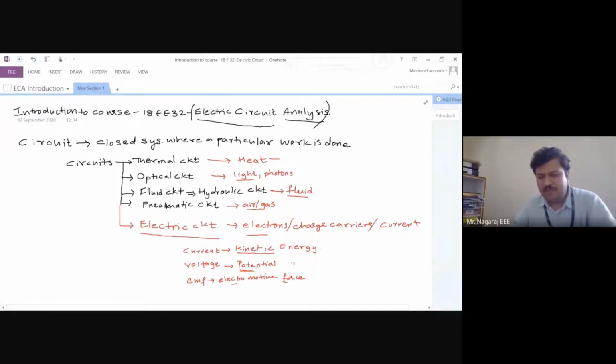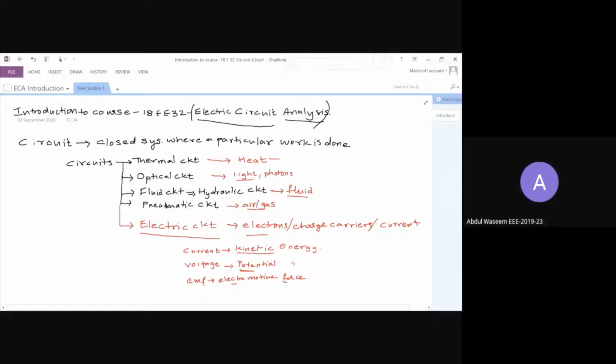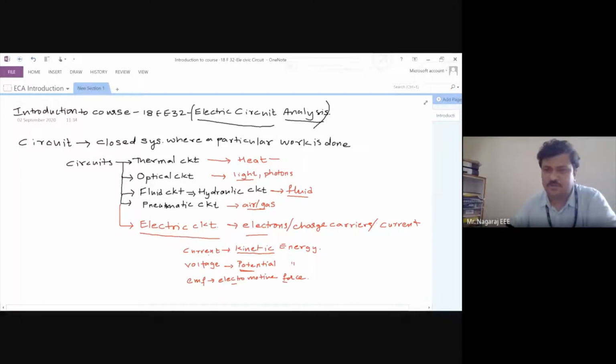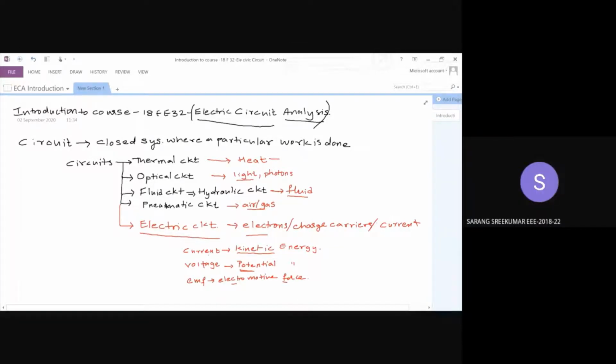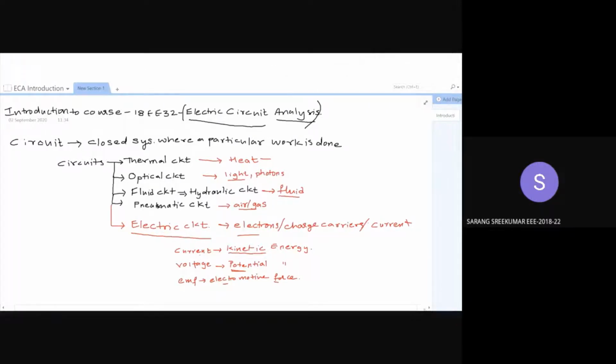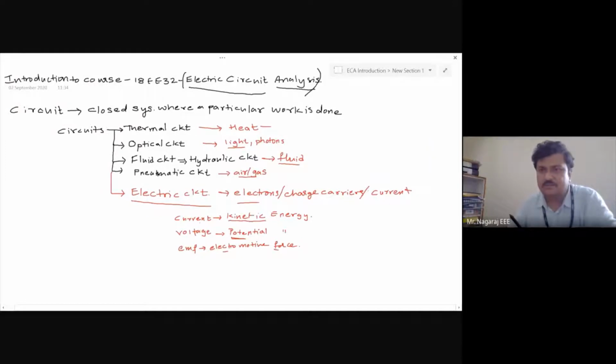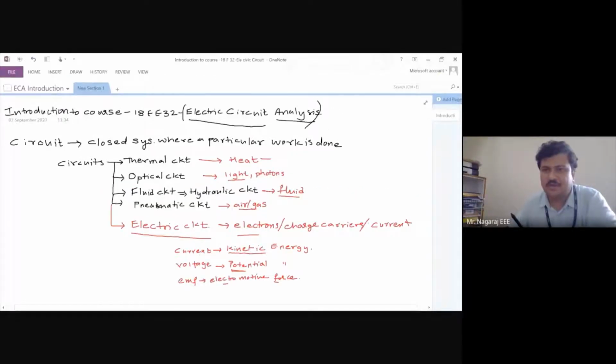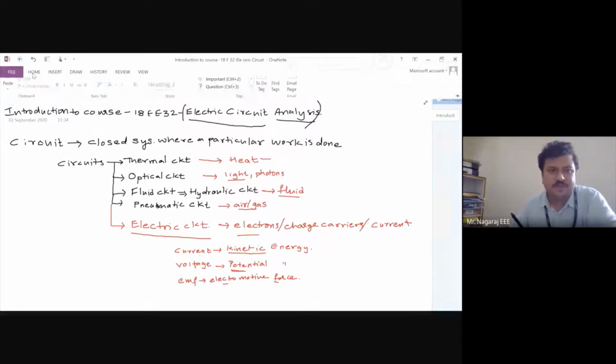Now, will any appliance work if the current in that appliance is zero? No, sir. Now I will connect a fan, but I will not switch it on.